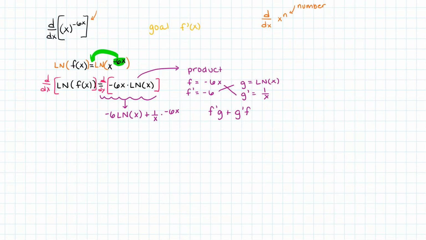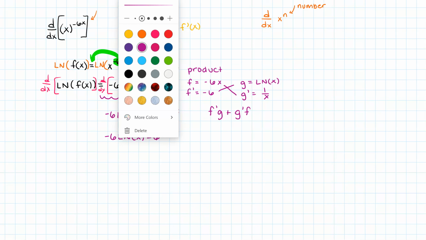That simplifies, the x's cancel on top and bottom. So on the right-hand side, I have negative 6 times the natural log of x, minus 6. So I've taken the derivative of the right-hand side.